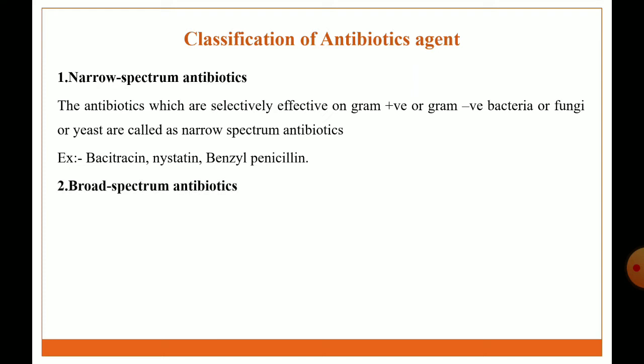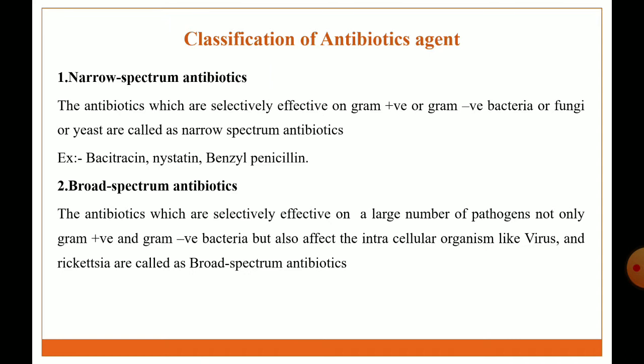Next class is broad-spectrum antibiotics. The antibiotics which are effective on a large number of pathogens, not only gram-negative or gram-positive bacteria but also the intracellular organisms like virus and rickettsia, are called broad spectrum antibiotics.